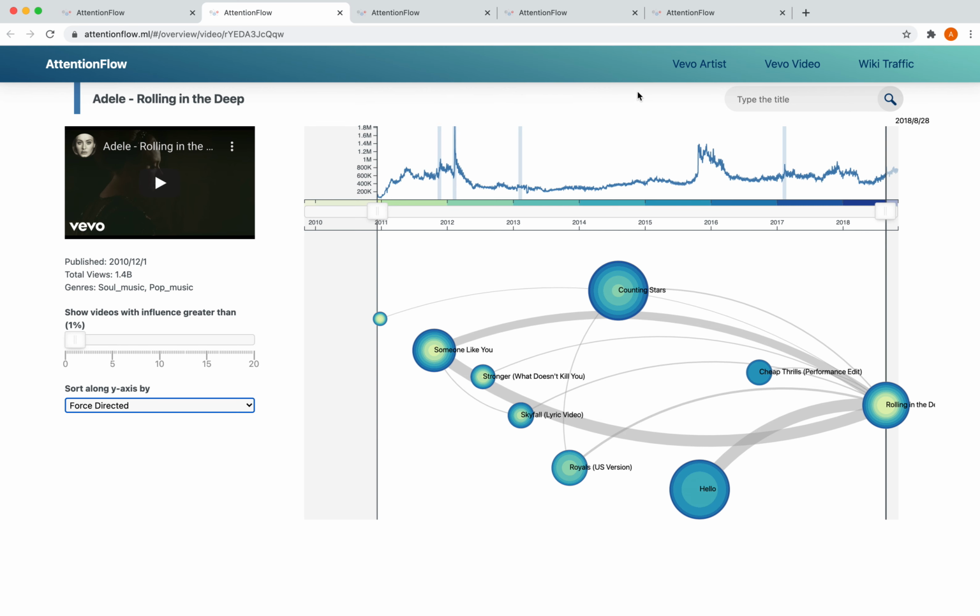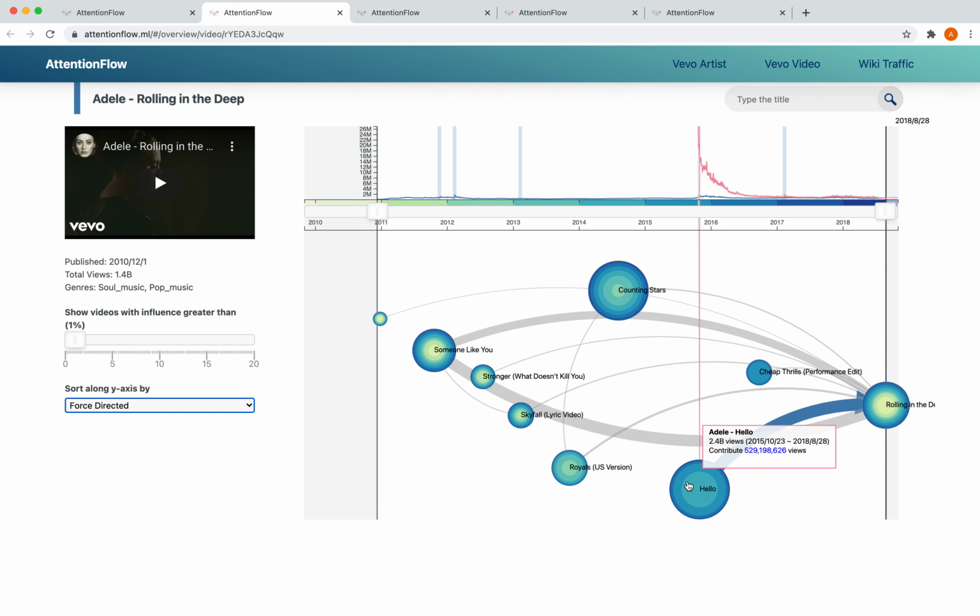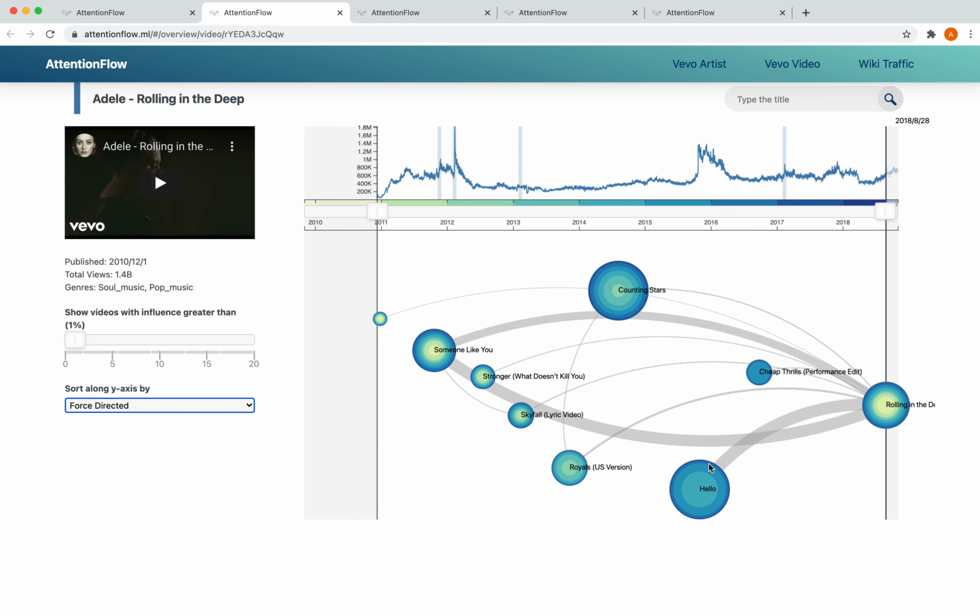Now you might wonder, what about the other surge in traffic around the end of 2015? Well, if we hover over Hello, we can see that that surge coincides with the release of the song Hello. This, coupled with a very thick edge from Hello to Rolling in the Deep, indicates that when Hello was released, people started to become interested again in Adele's other songs.